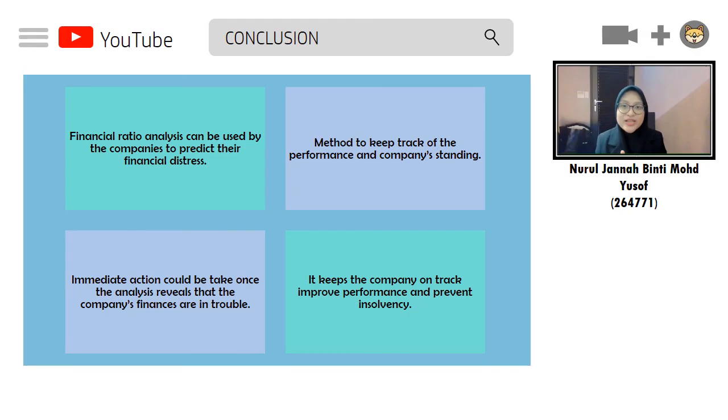In conclusion, financial ratio analysis can be used by companies to predict their financial distress, especially from the liquidity, solvency, and profitability ratio analysis perspectives. Indeed, financial analysis is a method to keep track of the performance and financial standing of the business. If the financial analysis reveals that the company's finances are in trouble, then immediate action may be taken. Hence, it keeps the company on track to improve performance and prevent insolvency.